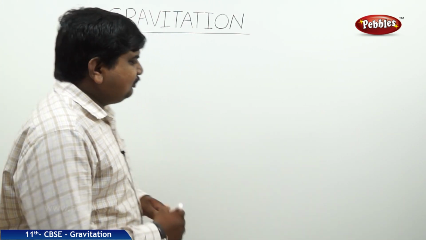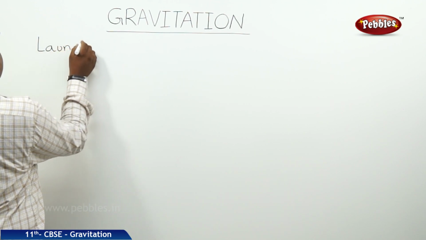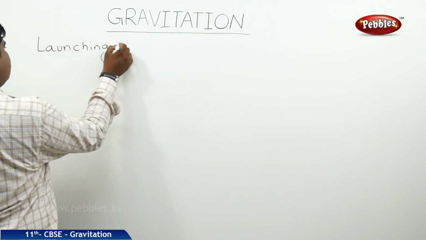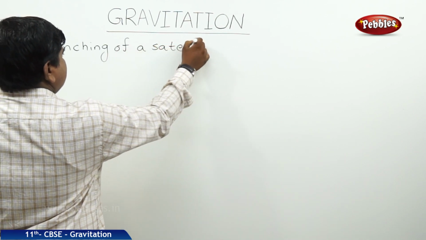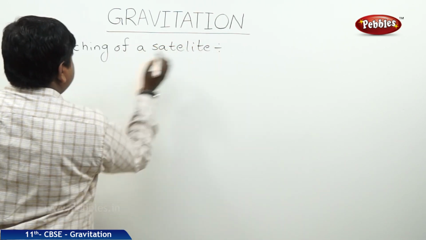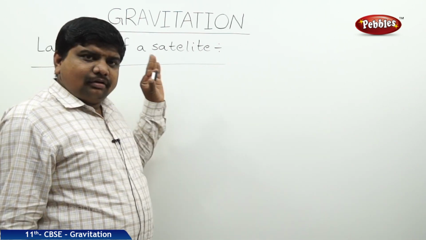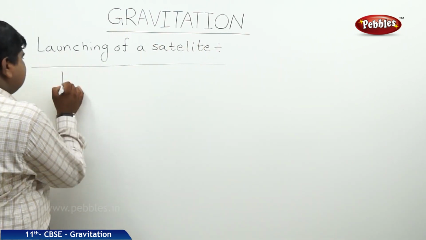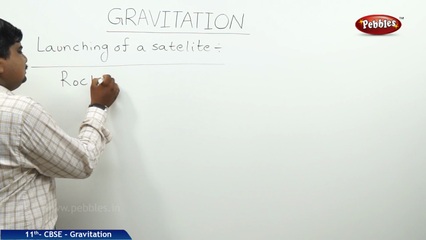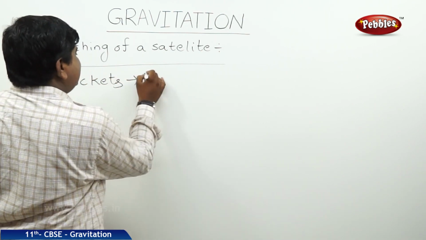Now we will discuss the launching of a satellite. The satellite launching vehicles are called rockets. To launch the satellites, the scientists are using multi-stage rockets.